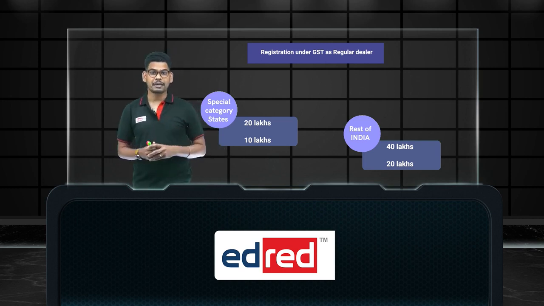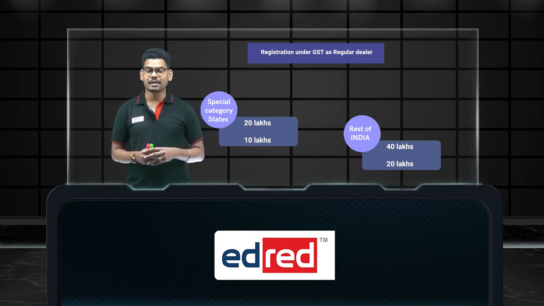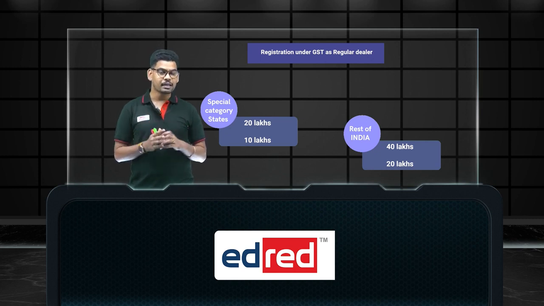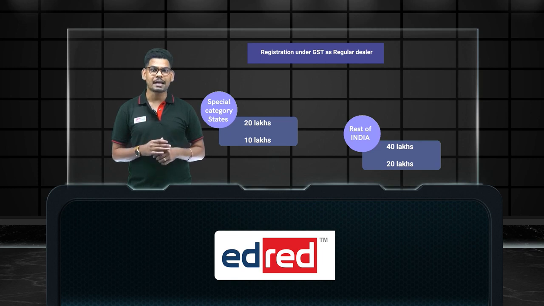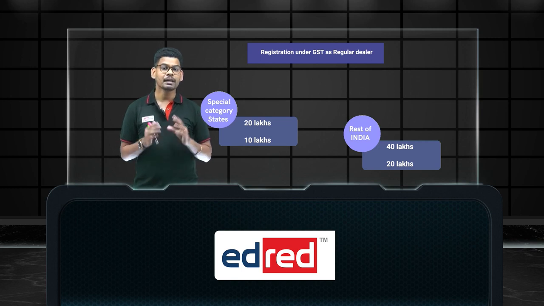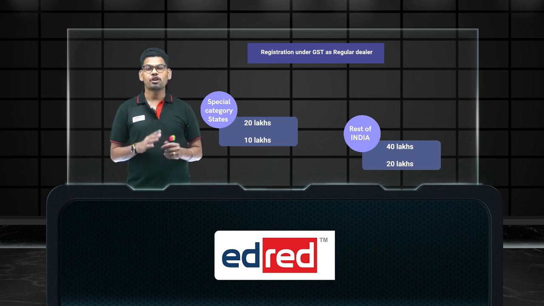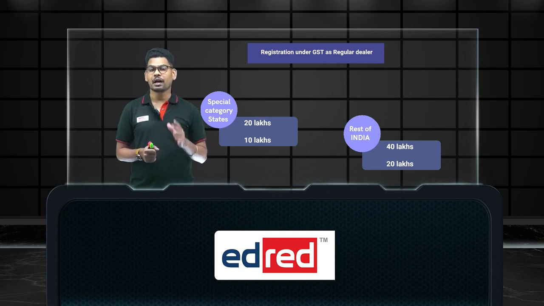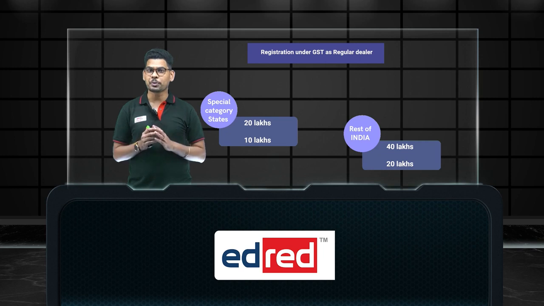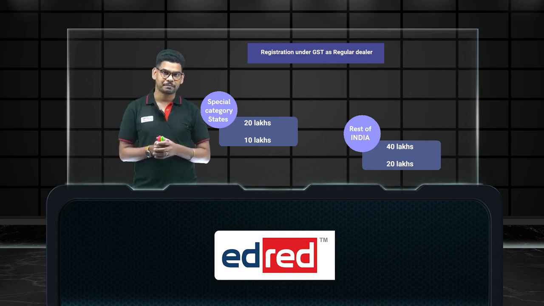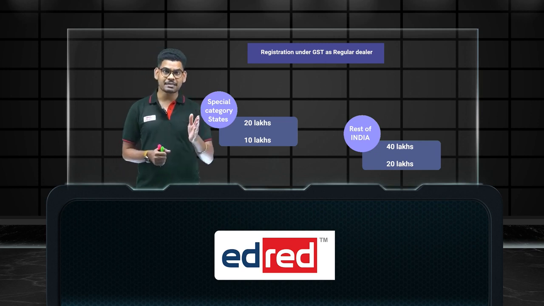Whereas if the business is located outside the special category states, like other states of India, and I'm dealing with goods, then if my previous financial year turnover is more than 40 lakhs, I should register under GST as a regular dealer. In case I'm dealing with services or mixed supply, then if my previous financial year turnover exceeds 20 lakhs, I should register under GST. Here we have an option to register as a regular dealer after crossing this limit, but we have another option also, to become a composite dealer. We'll see that as well.